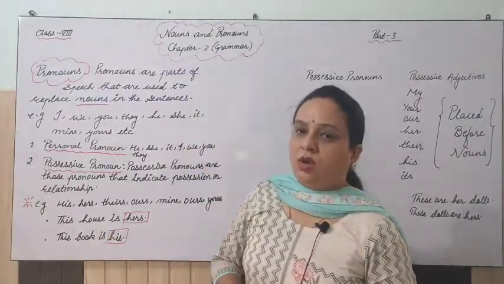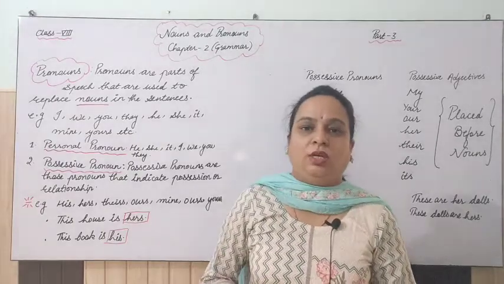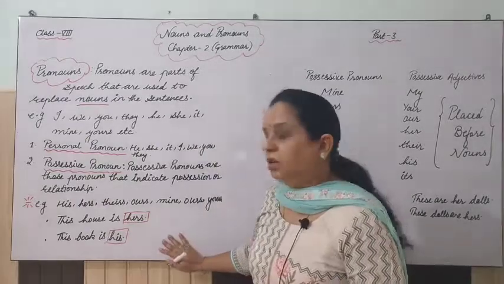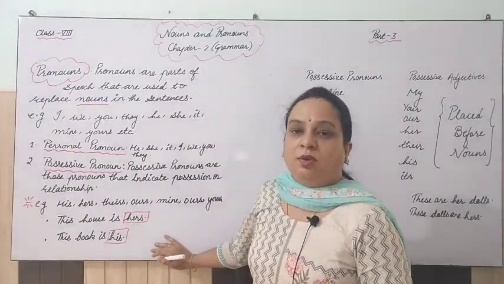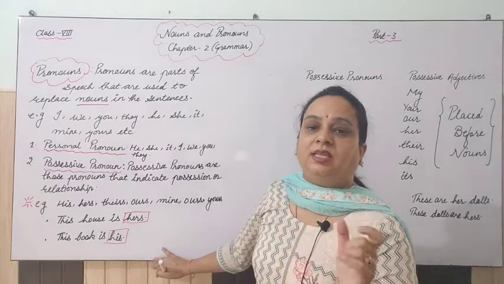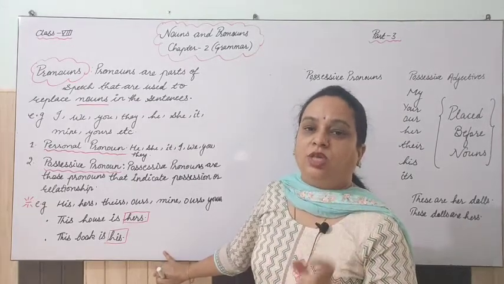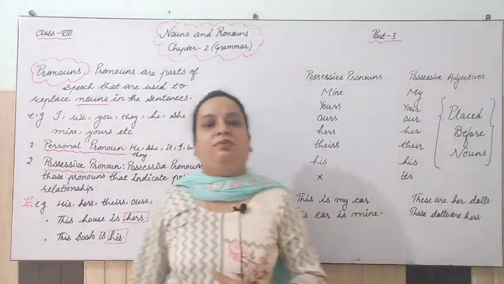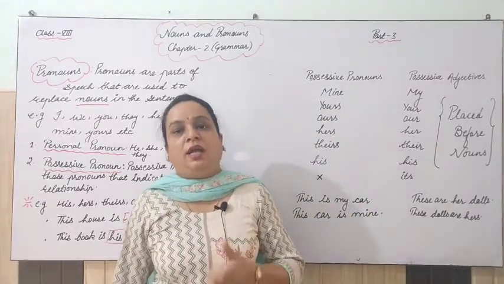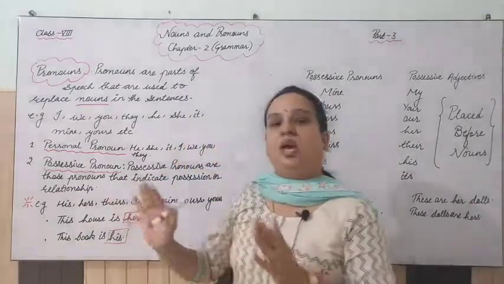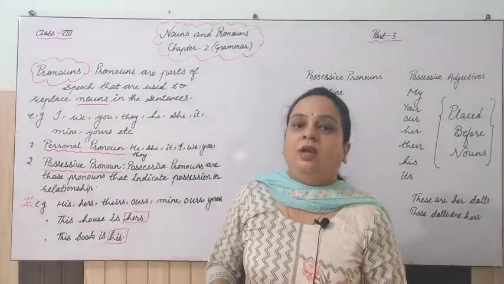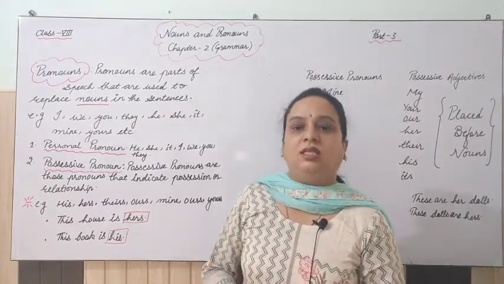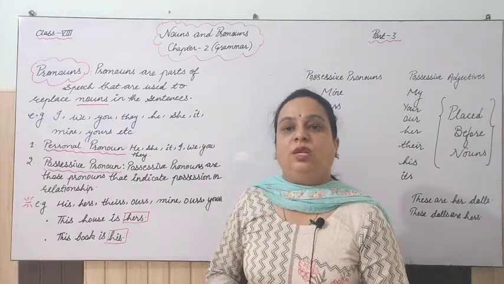Clear? Now, a very important thing I want to tell you here. Please listen carefully, because whatever the nouns and pronouns we are doing here, some of the kinds have exactly the same names as adjectives too, right? But what is the difference? The basic difference between them is that, like we have possessive pronouns, we have possessive adjectives too, right? But there is a difference. Their location, their place in the sentences, is different. So that is very important.